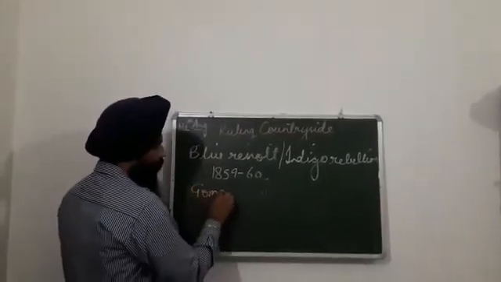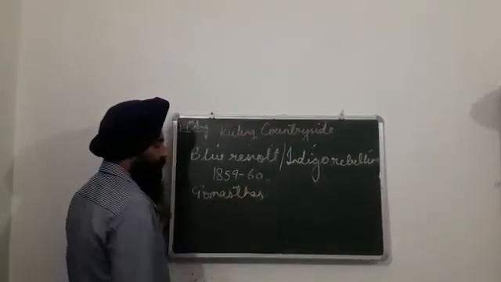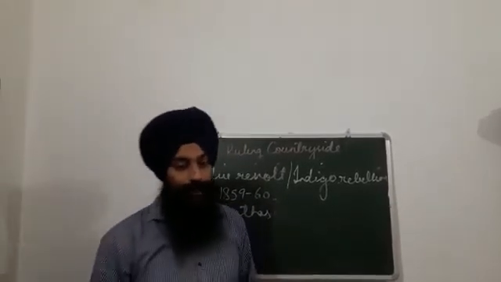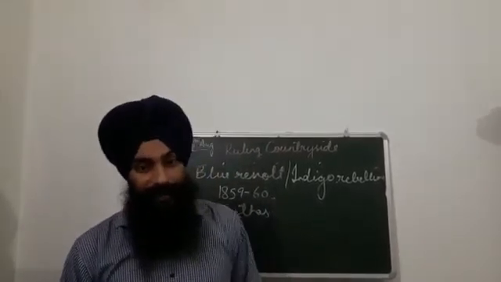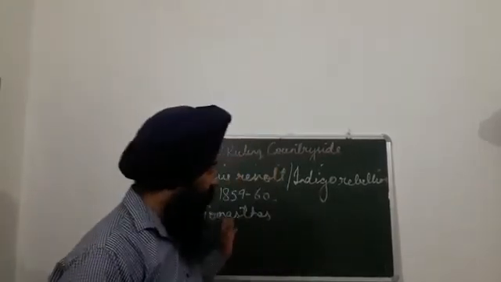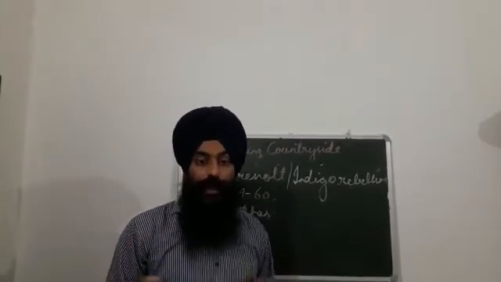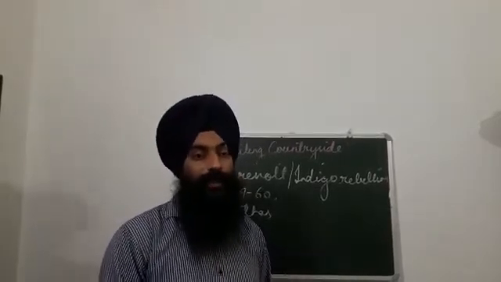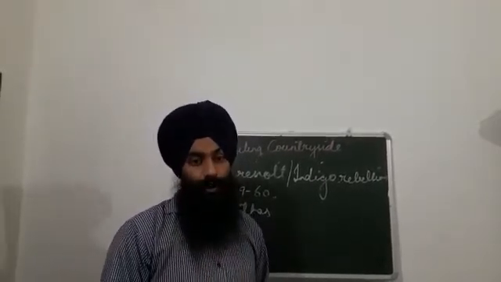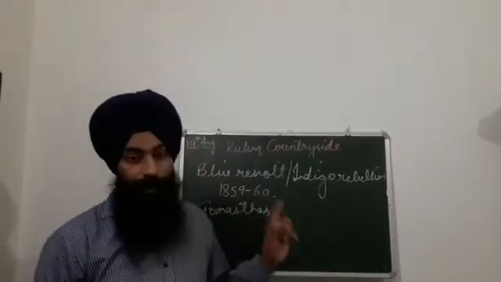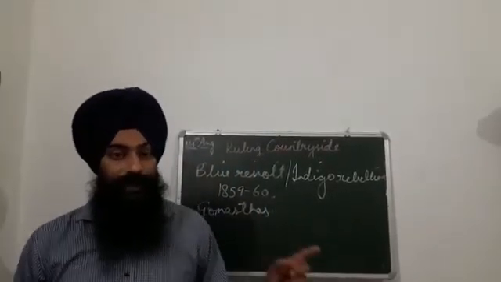In some parts, Gomastas were appointed. Gomastas were the officials appointed by the planters for the collection of indigo after the harvesting. Most of the time, such Gomastas humiliated the farmers for the collection of indigo, or transferred the instructions of the planters or the company directly to the farmers. So the indigo rebels beat up such Gomastas, who were earlier the agents of the planters, who collected the rent.